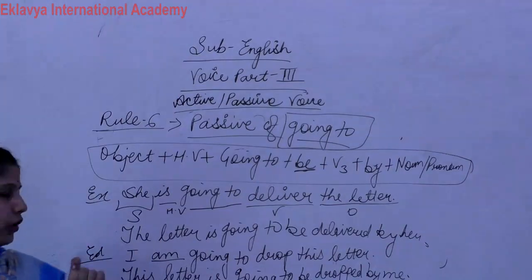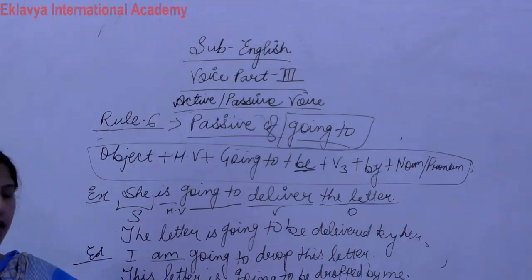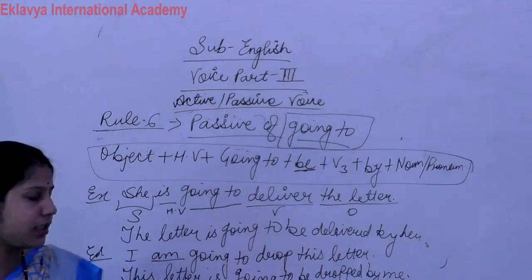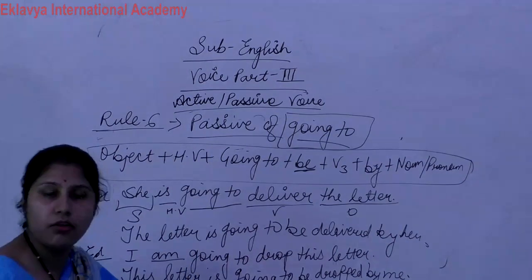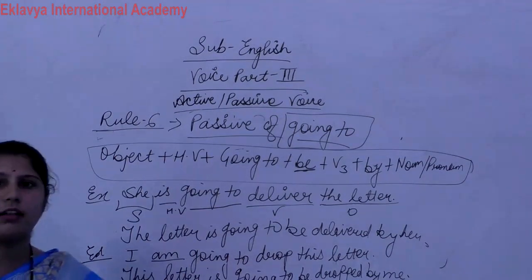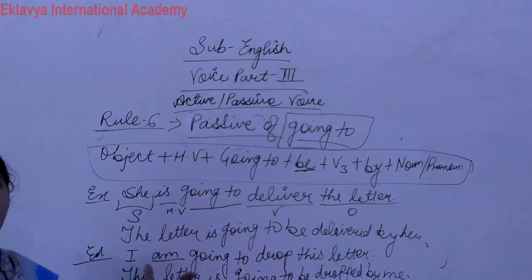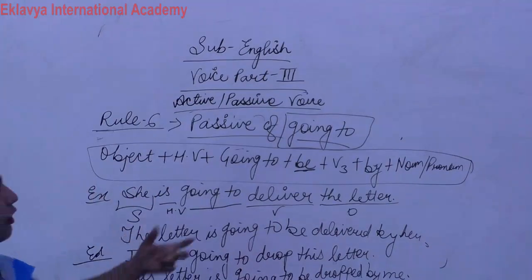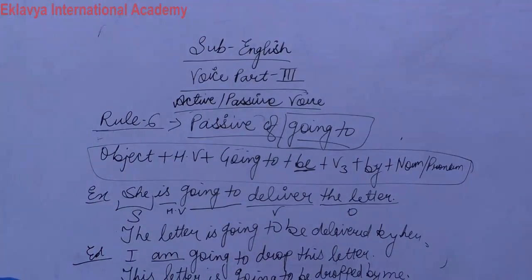Now listen carefully. These helping verbs will be changed according to the person: first person, second person and third person. So don't be confused that here am is written, so we write am here also. According to the person, according to the object, we change our helping verb also. Clear? So this is the rule of going to. Clear? Now write down another rule.